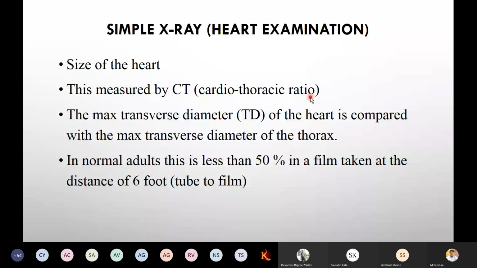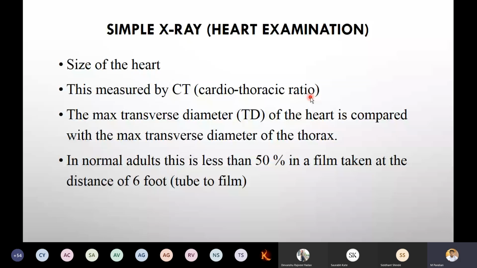Simple X-ray is important for heart examination. So in practicals again you will get a viva voce and you have to perform one method. We will see it in this lecture, but remember it: simple X-ray to examine the heart. Size of the heart.